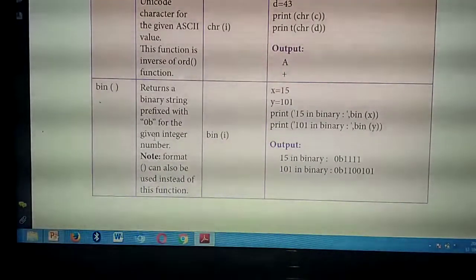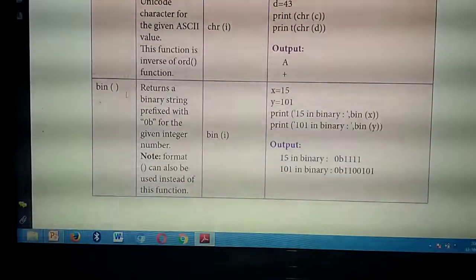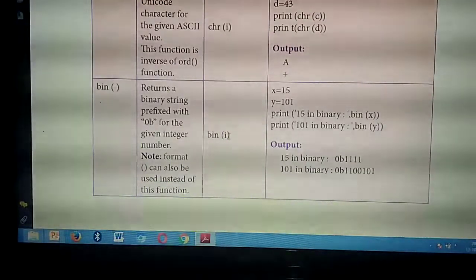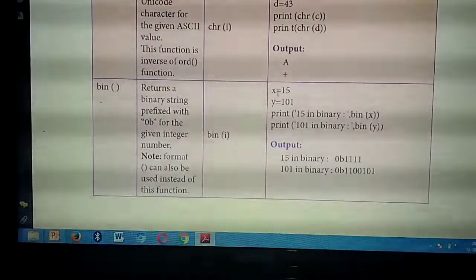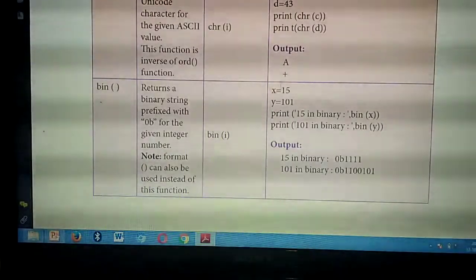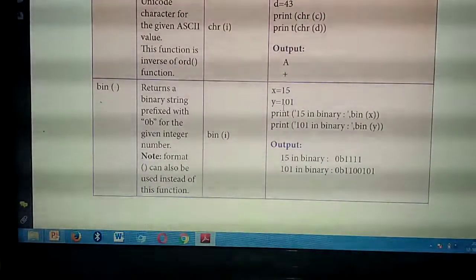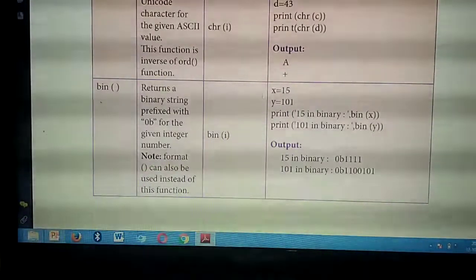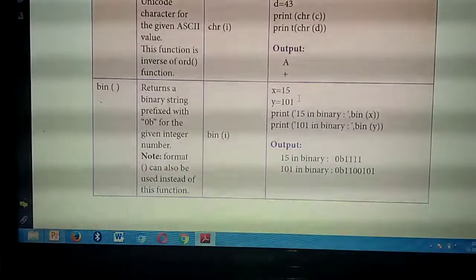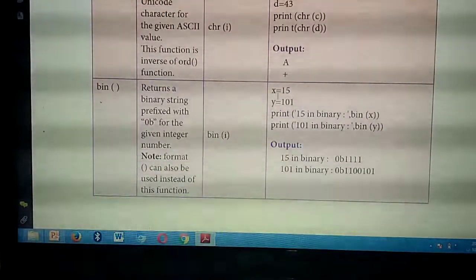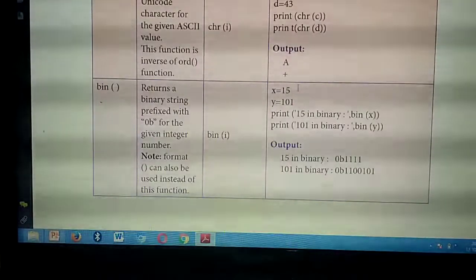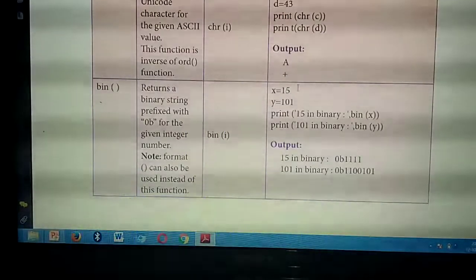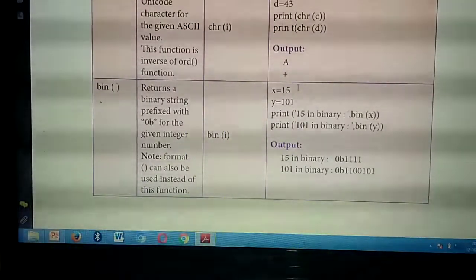So listen, what's the next thing? Syntax. Inside the function you declare one variable, so bin of I. Any one variable you can give. Here they are giving two variables, X as well as Y. For X they are giving the number 15, and for Y they are giving the number 101. So what are you going to do? You are going to convert these numbers into binary format. Binary format means you need to divide the number by which value? 2, isn't it?